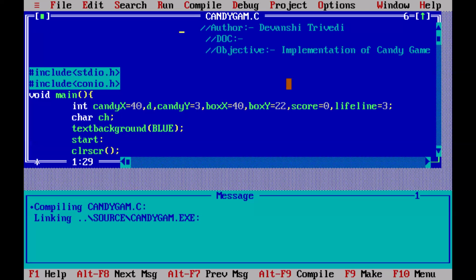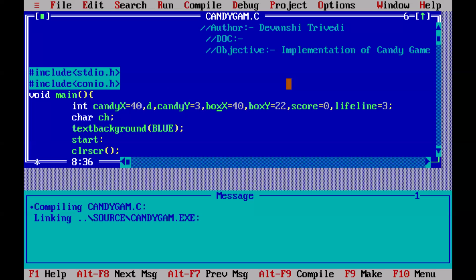Okay. So the objective is implementation of the candy game. I've included the header files, that is hash include stdio.h and hash include conio.h. Hash include stands for preprocessor directive. Okay. Here I have given candy x 40, candy y 3. Now see, there is a Cartesian plane, and in the x-axis there are 80 points, and the y-axis has 25 points, right? So half of the x-axis is 40, and for candy y I have given 3. So the candy will be positioned at the top center, okay?